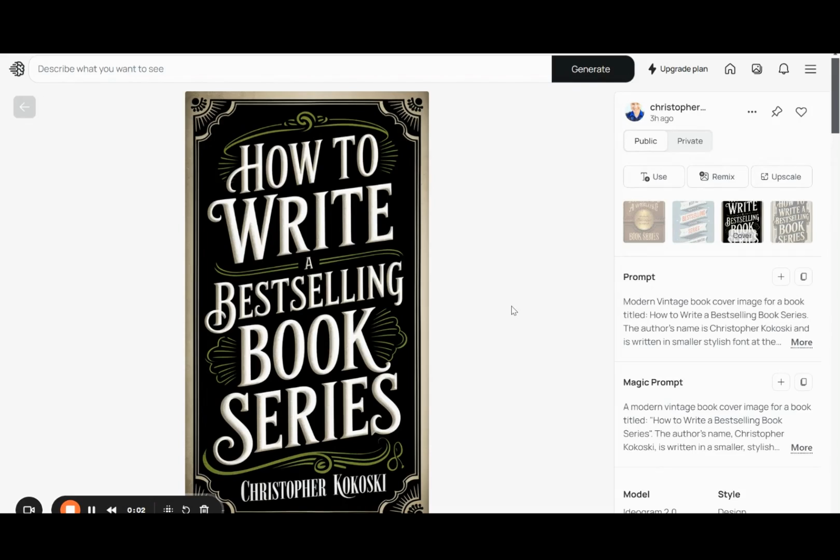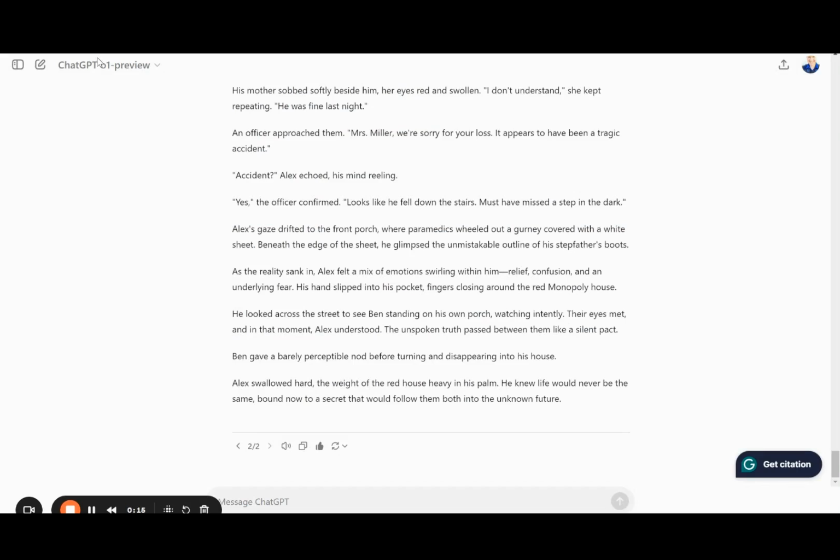I've already written an entire book with the newest model of ChatGPT called Zero One Preview. Here's the book cover that I made for this book called How to Write a Best-Selling Book Series. There's my name. Here is the actual ChatGPT Zero One Preview model. There's also the mini. This is using advanced reasoning.